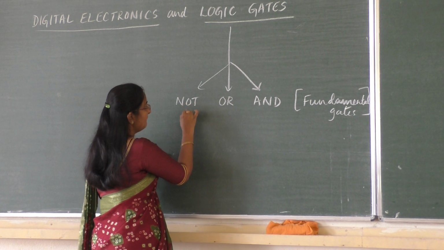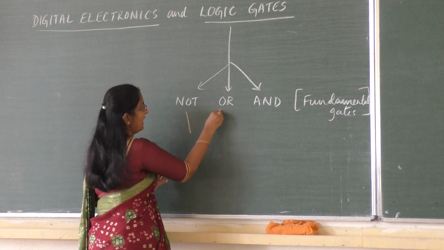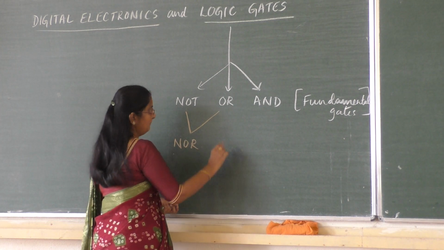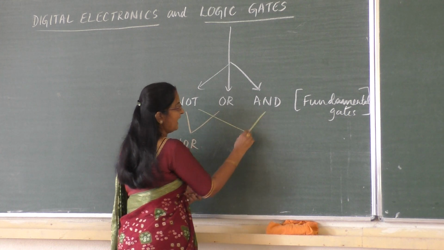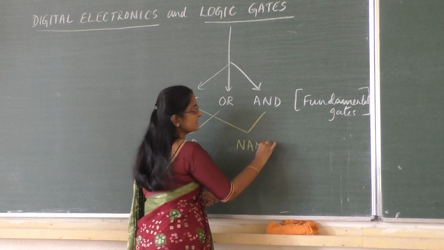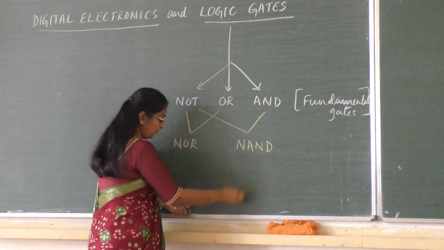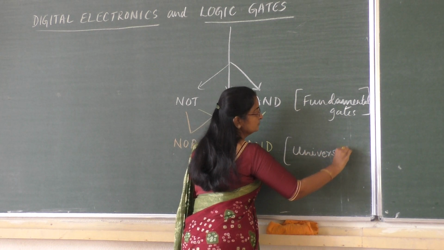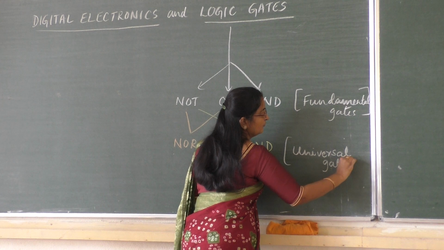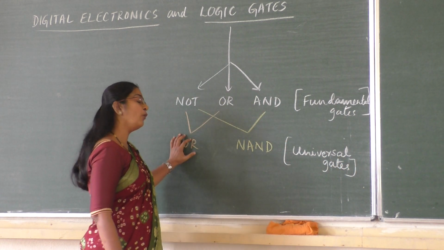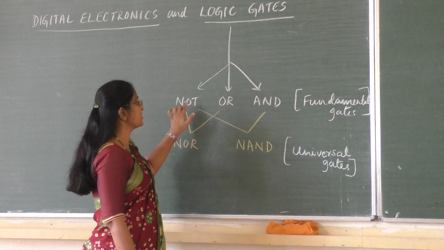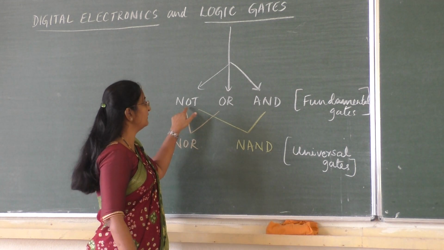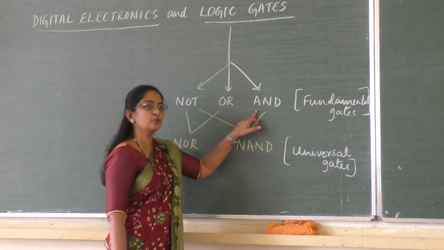gates. If I combine NOT and OR, the gate I get is the NOR gate, and if I combine NOT with AND, the gate we get is the NAND gate, and these both gates are called universal gates. Why are they universal gates? Because using only NOR gates we can get NOT gate, OR gate, AND gate. This only-NOR-gate system will do the work of NOT gate, or the work of OR gate, or the work of AND gate.